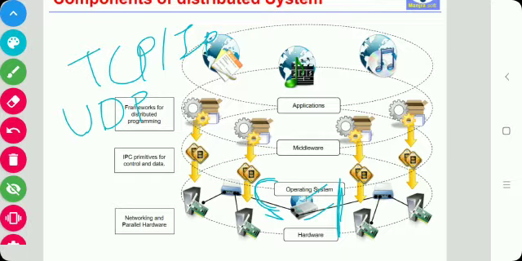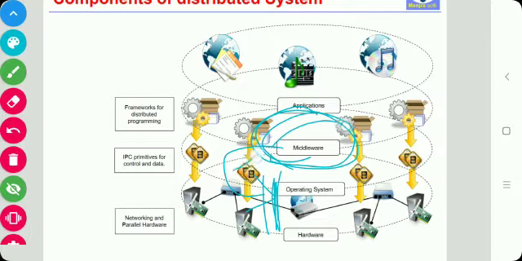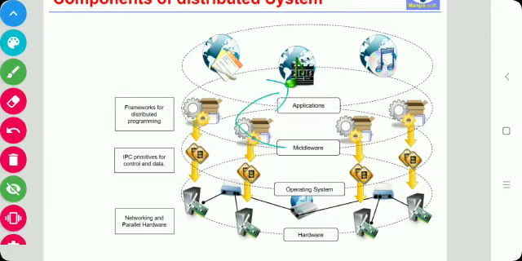Above these two layers, there is a middleware layer. This middleware layer uses the services provided by the bottom layers and develops and deploys distributed applications. By relying on the services offered by the operating system, the middleware develops its own protocols, data formats, programming languages or frameworks for the development of distributed applications.